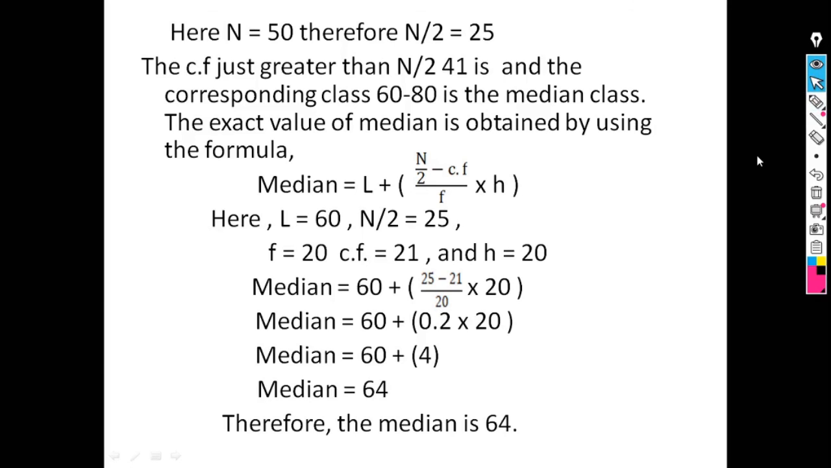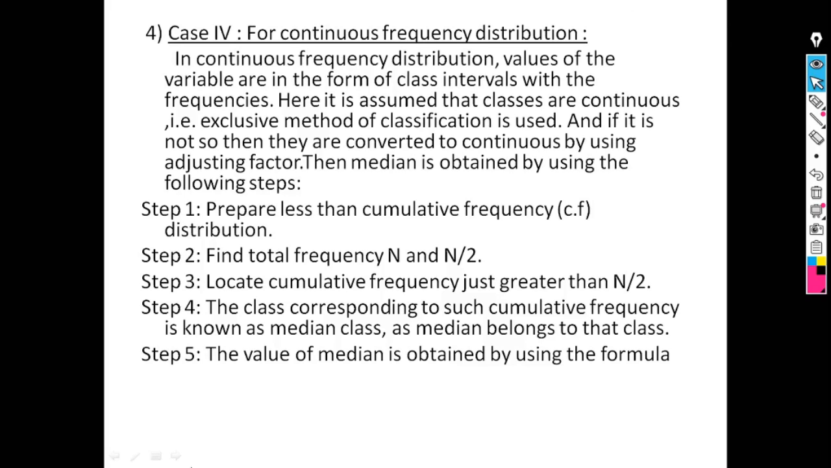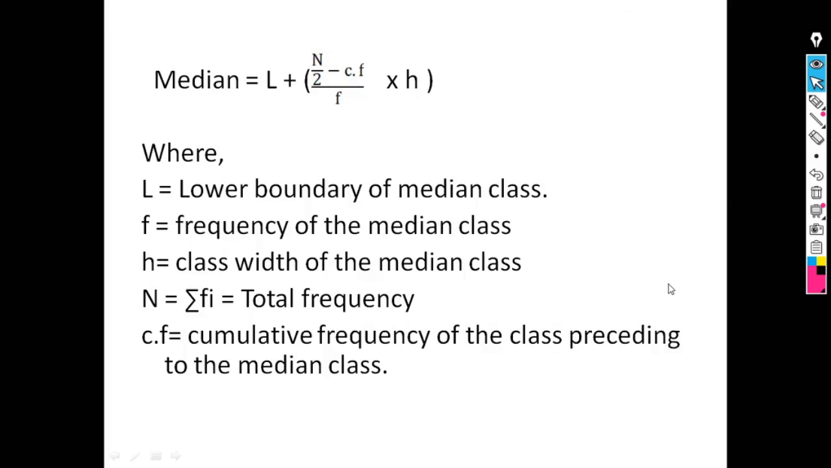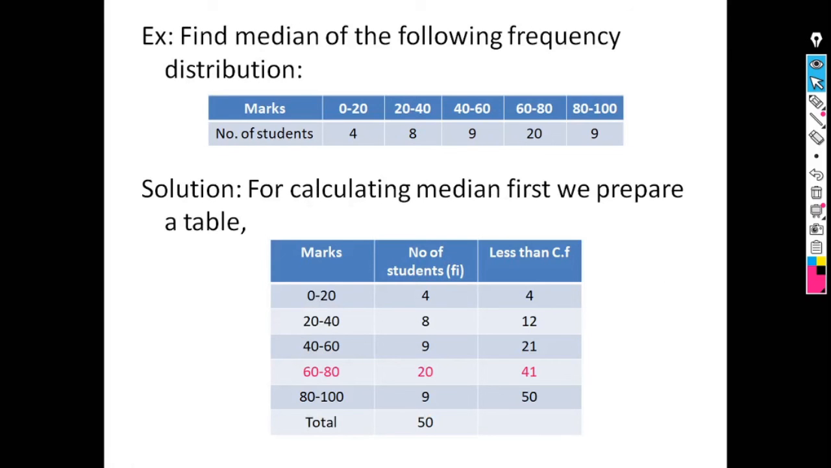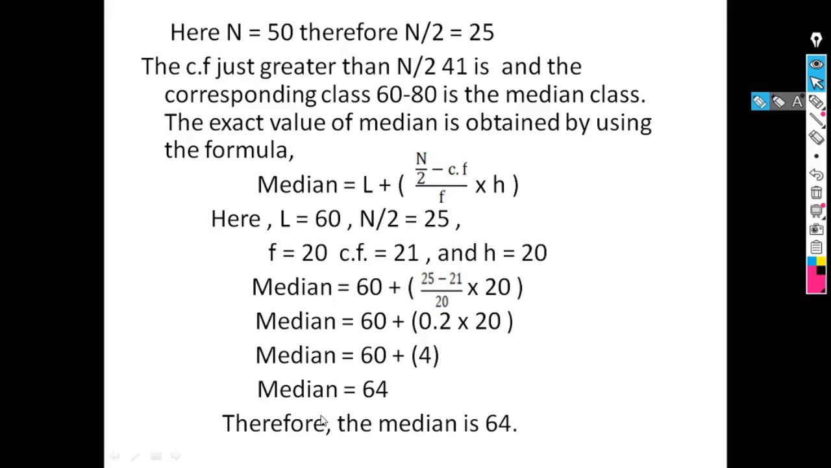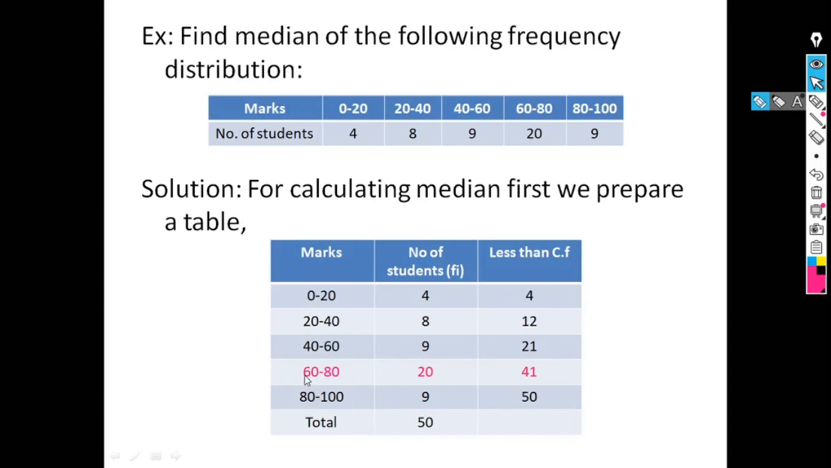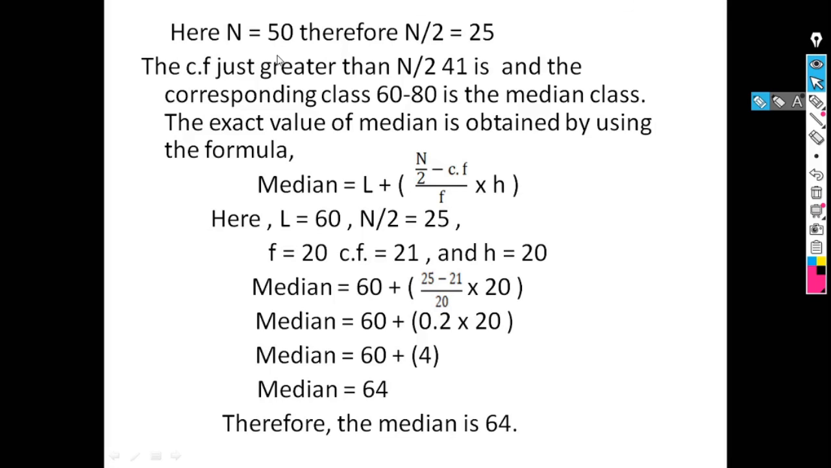Now you can check whether your answer is right or wrong. The median belongs to the median class, so you can check that the value of median must be in the class interval 60 to 80, and our answer is 64. So it is in the class interval 60 to 80. So our answer is right. So for this type of data, the value of median is 64.